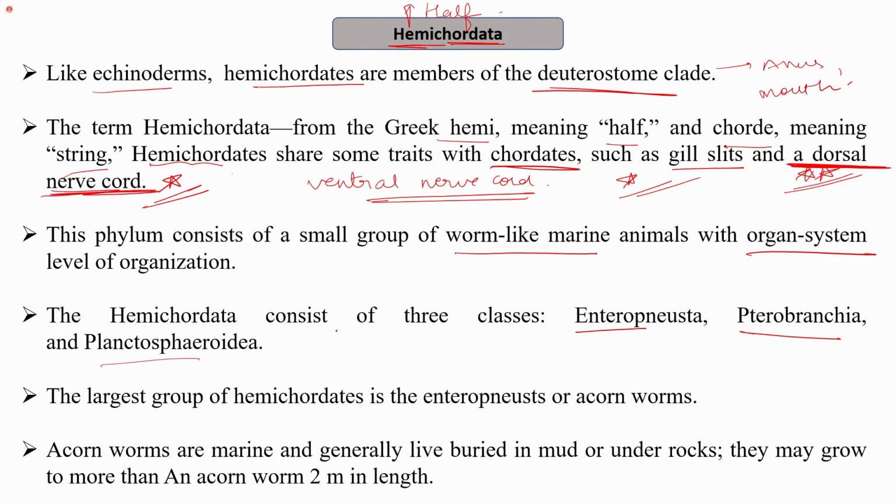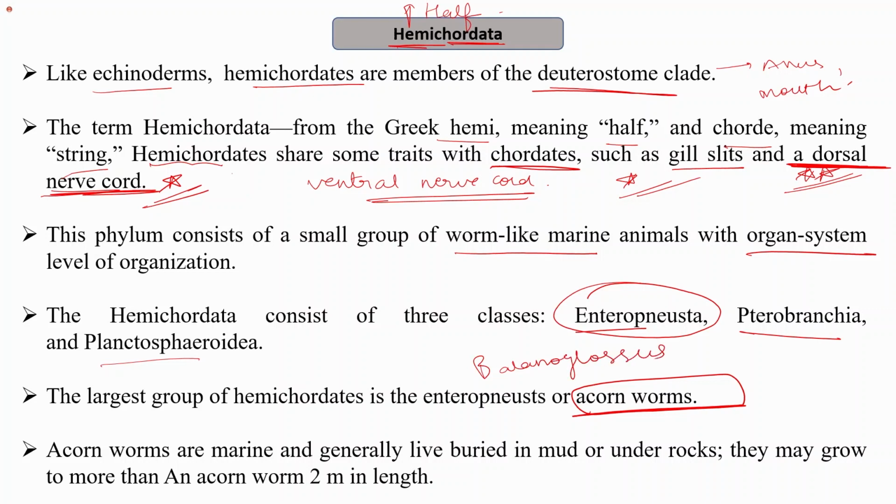The largest group is the Enteropneusta, or the acorn worms. It is also called acorn worms, for example, Balanoglossus. The Balanoglossus belongs to Enteropneusta. Acorn worms are marine and generally they live buried in mud or under rocks. They may grow to more than 2 meters in length. So an acorn worm can be 2 meters in length.